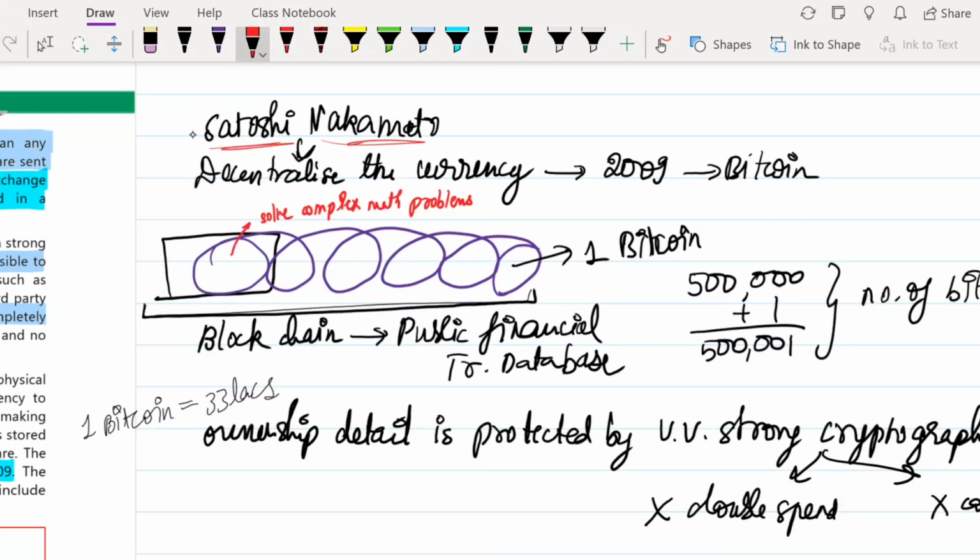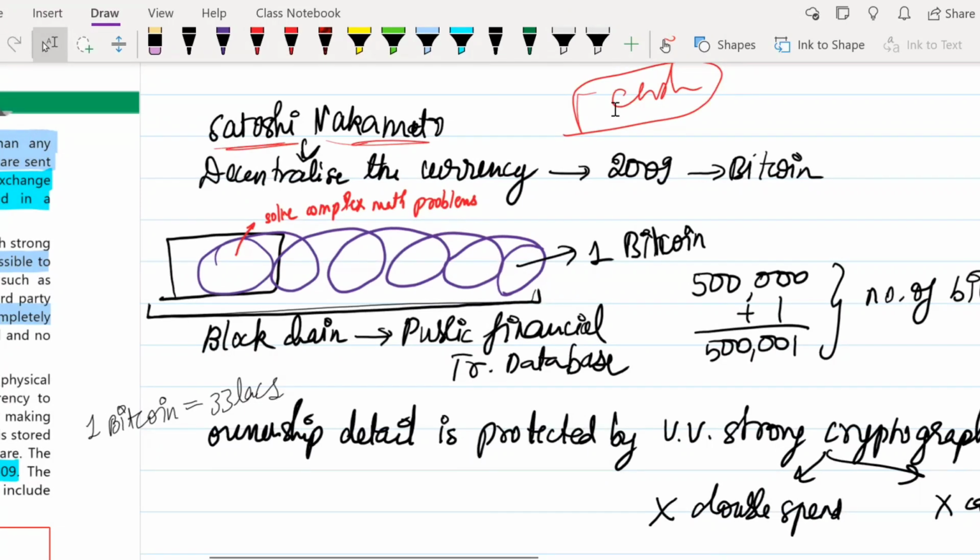So right now, you know that if somebody has to print money or issue cash, who has the power to? Okay, one second. I think the meeting is going to end in 2 minutes. I'll stop it right now and you all can join back again. So I would like to continue. So there was this person.